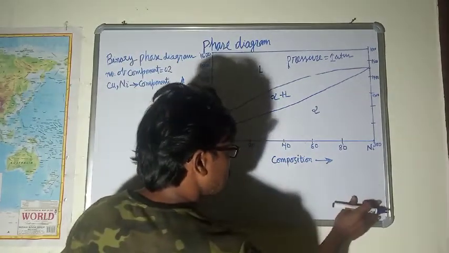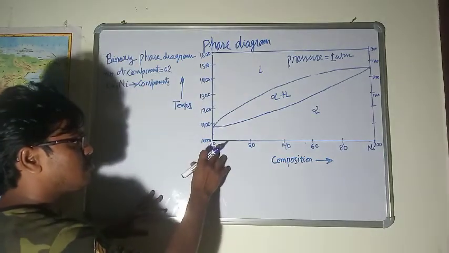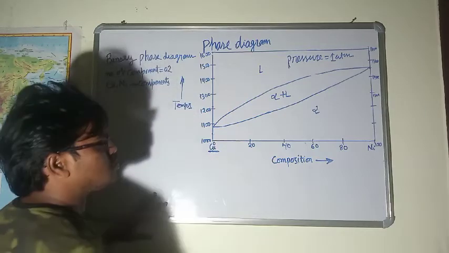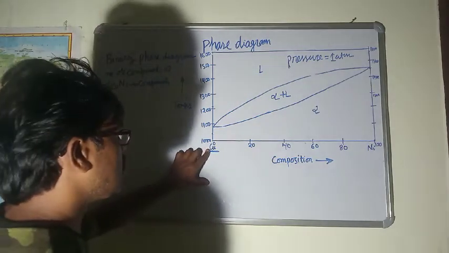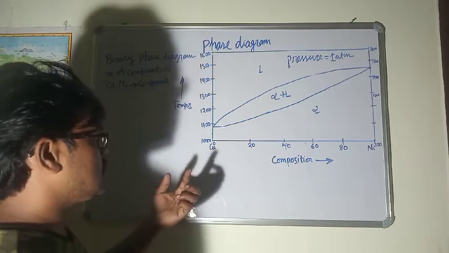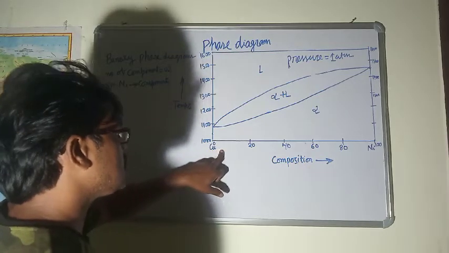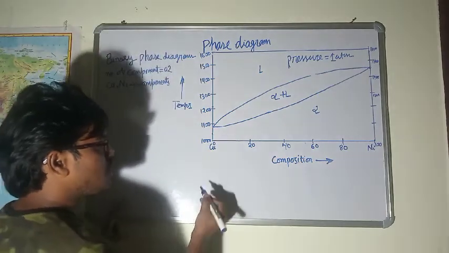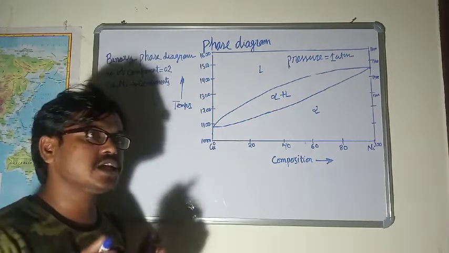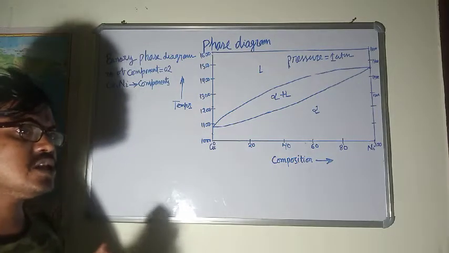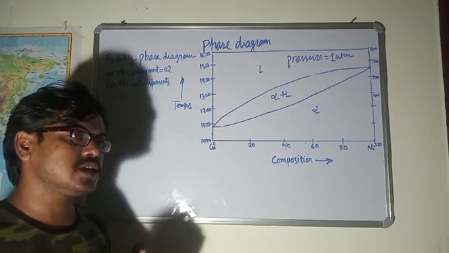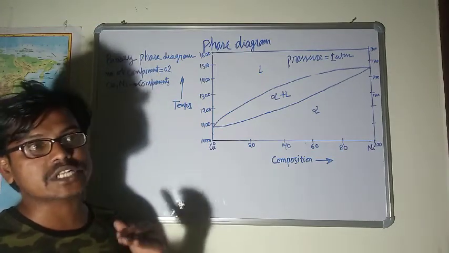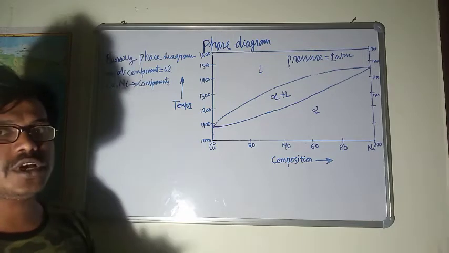Now try to understand the copper nickel phase diagram. First of all, we will start from the left side. When you heat copper from 0 degrees Celsius, the temperature of copper will start increasing. Then a point will come where it will start melting. The melting point of any pure element is a single temperature. Any pure element will start melting at a single temperature. The temperature at that point will remain constant, and after that the temperature will start increasing again if heating continues until boiling of the element.